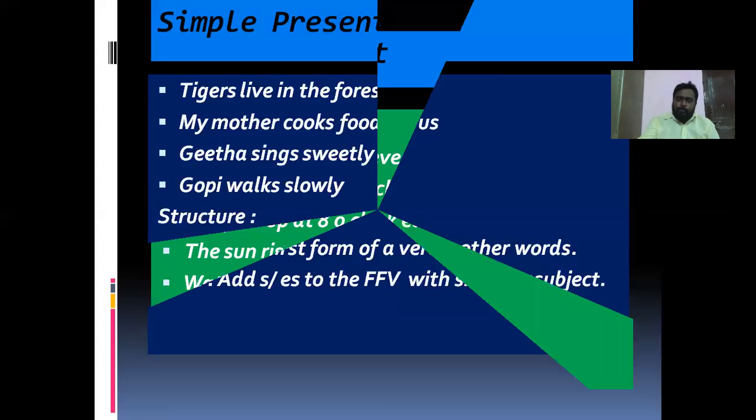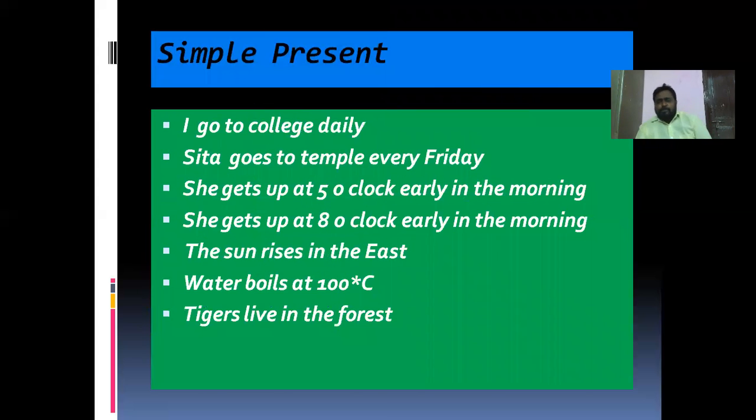So if you go to the first and second examples, observe them. In the first example, I go to college. In the second example, Sita goes to temple. What is the difference? In the first example we got go, and in the second example we got goes. Why go and goes?